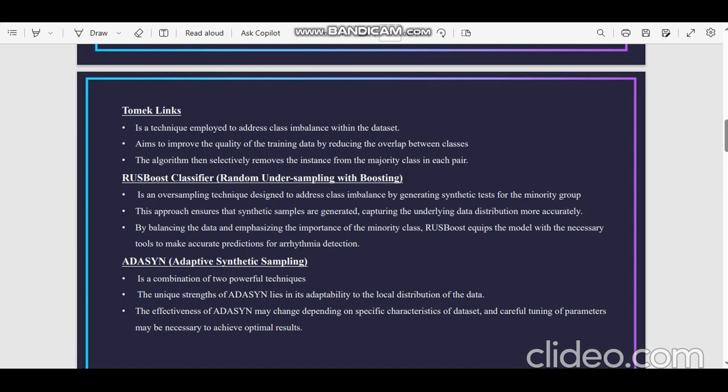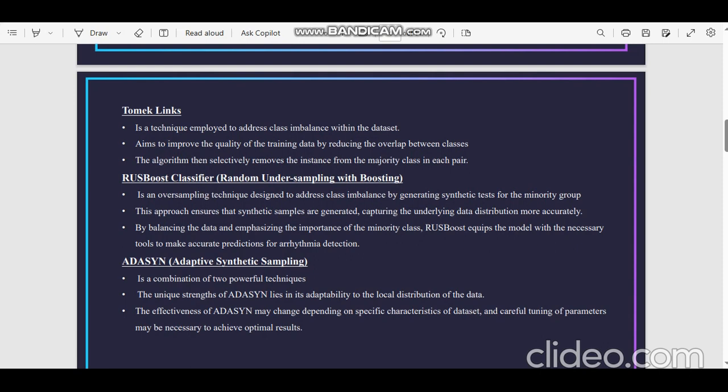And this algorithm then selectively removes the instance from the majority class in each pair. And the second method is the RUSBoost classifier, which means random undersampling with boosting, which is an oversampling technique designed to address the class imbalance by generating synthetic samples for the minority group. And this approach ensures that the synthetic samples are generated, capturing the underlying data distribution more accurately.